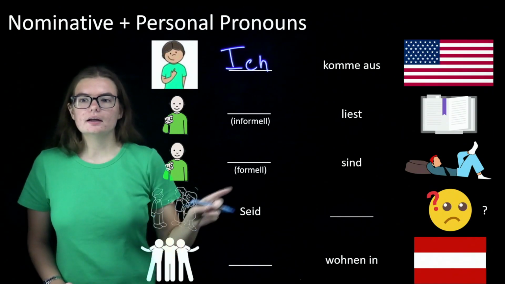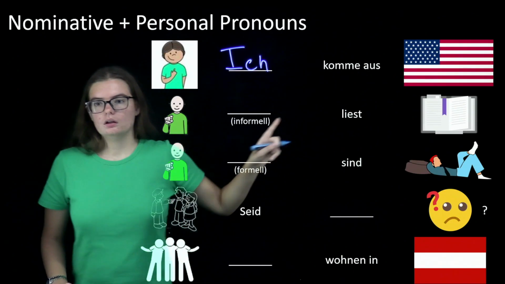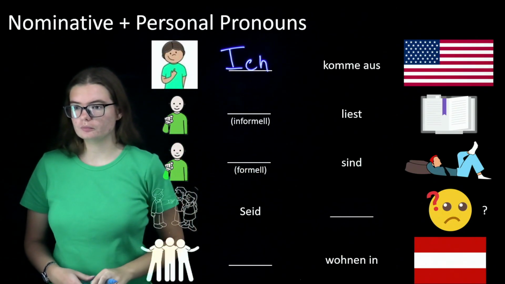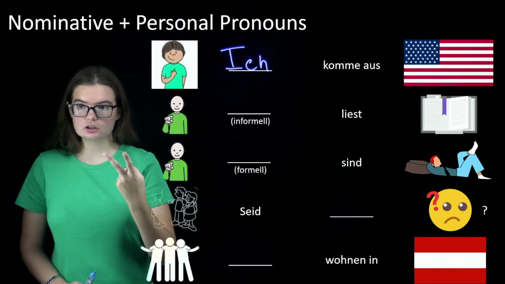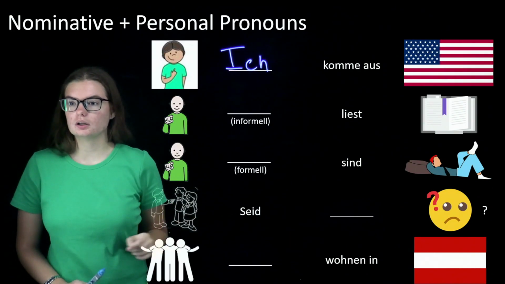Okay? Then we have you are reading the book. And you'll see here I have a note, informel, informal. That's because there are two types of you in German. Well, really three, I guess.